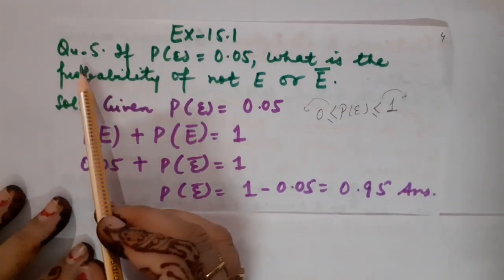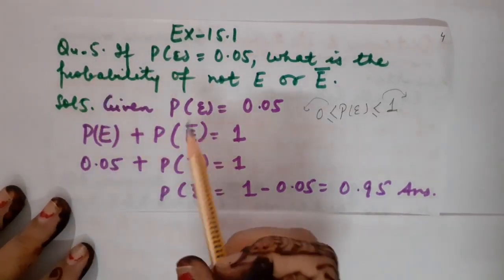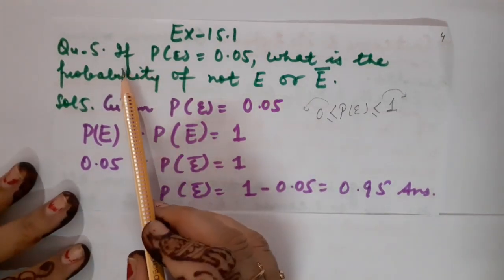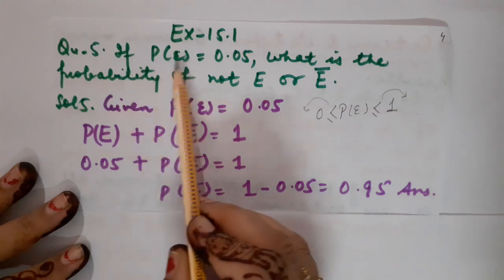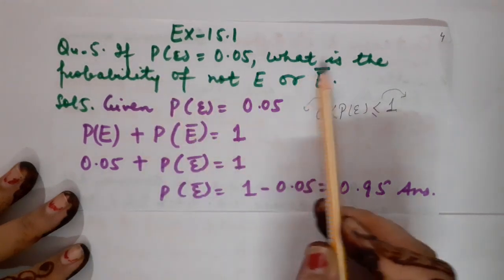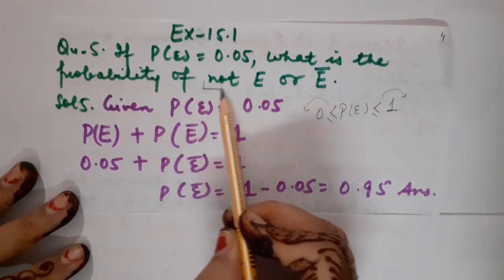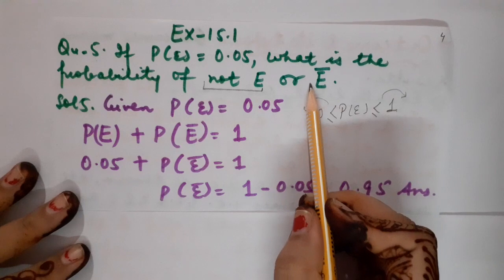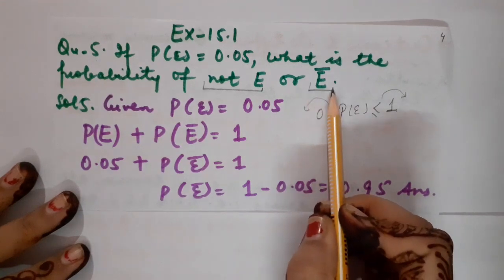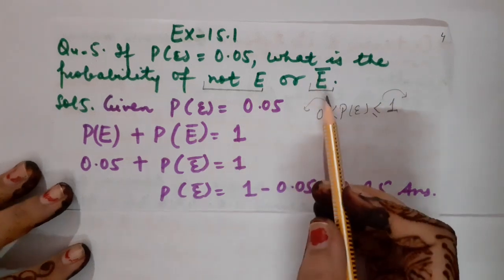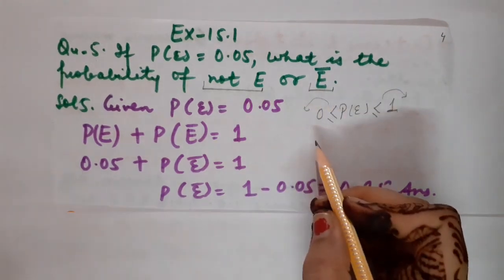I am going to start from question number 5, in which some solutions, some steps are required basically. So question number 5 is: if the probability of an event E is 0.05, what is the probability of not E? Means negation of E. How do we call it? That is the complement of E. Correct? So children, you know how we calculate P(not E)?